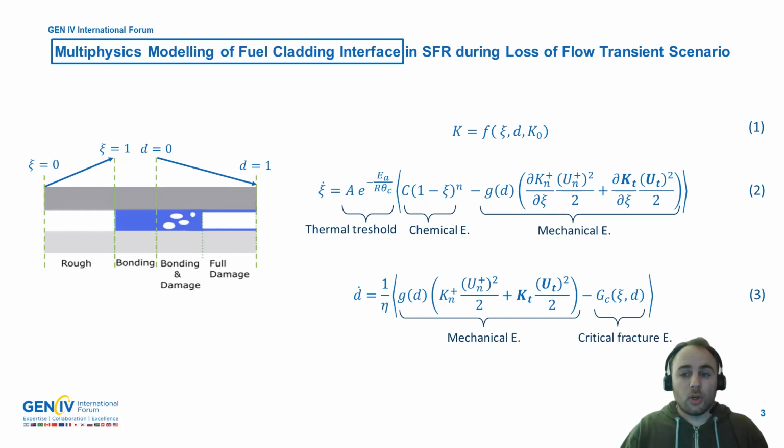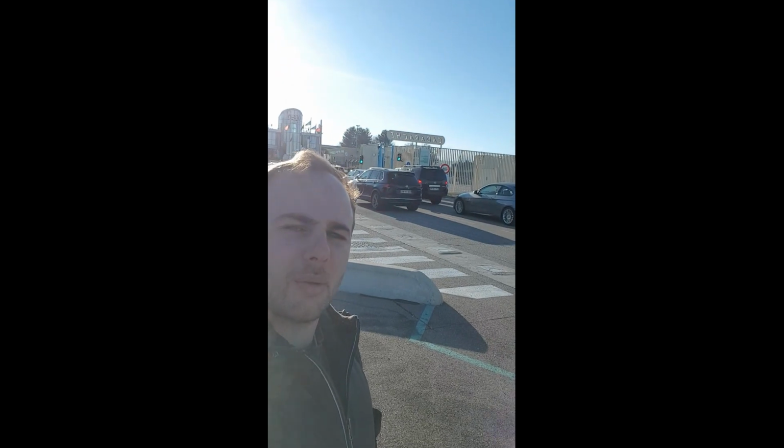In equation 2, we can see that bonding intensity evolves when a thermal threshold is reached and when the chemical energy brought to the interface is higher than the mechanical energy induced by loadings. And finally, the damage intensity evolves when the mechanical energy induced by loading is higher than a threshold called the critical fracture energy.